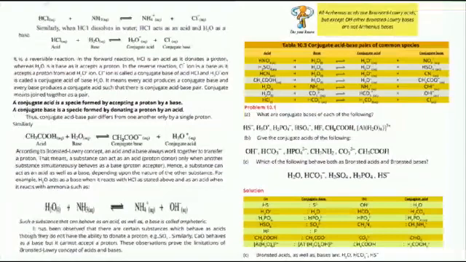Similarly, all others. C part: which of the following behaves as a Bronsted acid and Bronsted base? Here are five substances, only three: H2O, HCO3 negative, and lastly HS negative behave both as Bronsted acid and Bronsted base. Now the topic is completed.